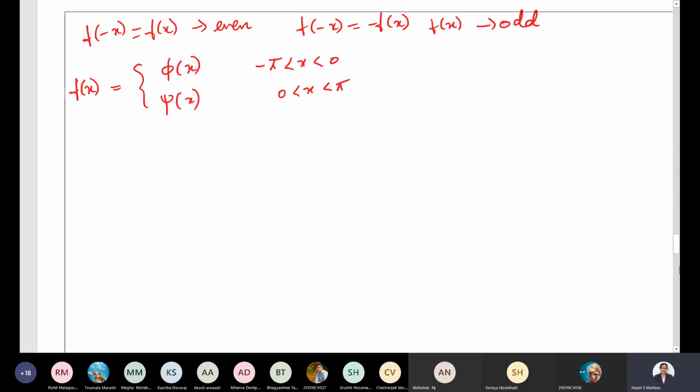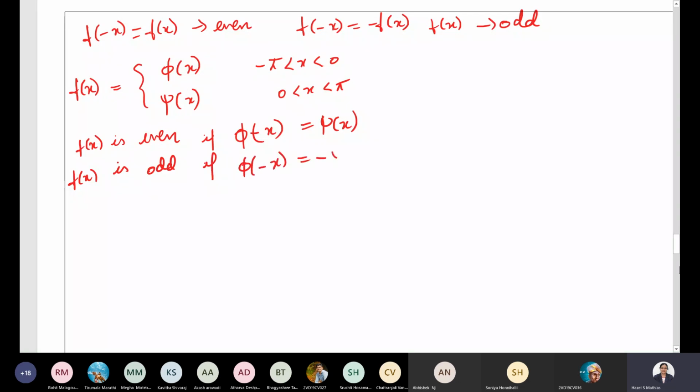Even this one you need to remember: f of x is even if phi of minus x is equal to psi of x, and f of x is odd if phi of minus x is equal to minus of psi of x. Is it okay?